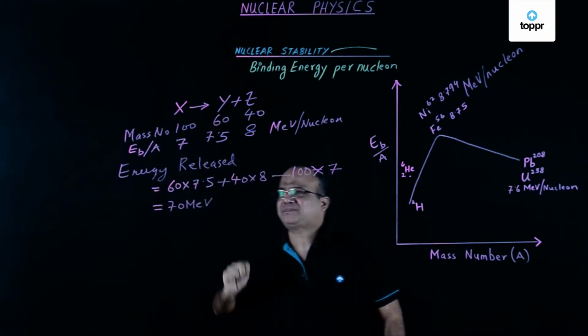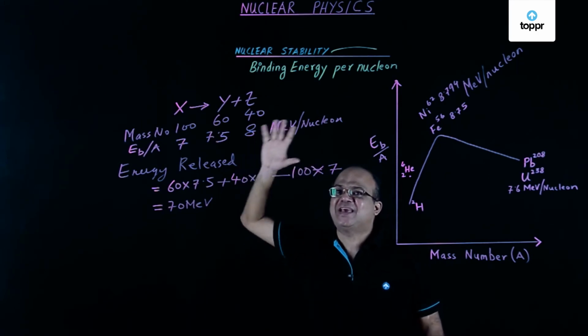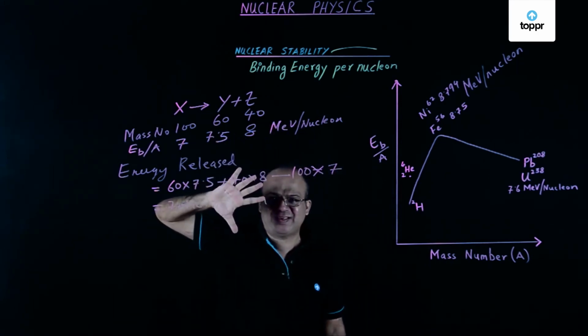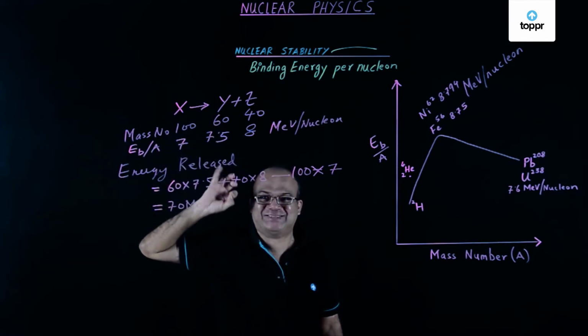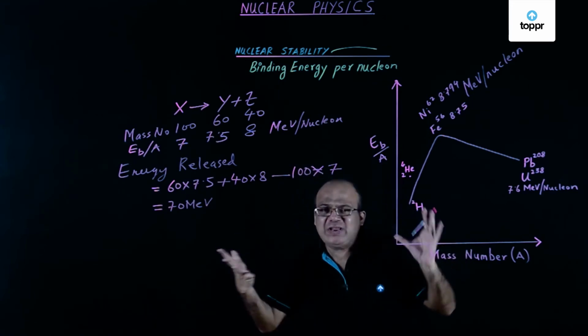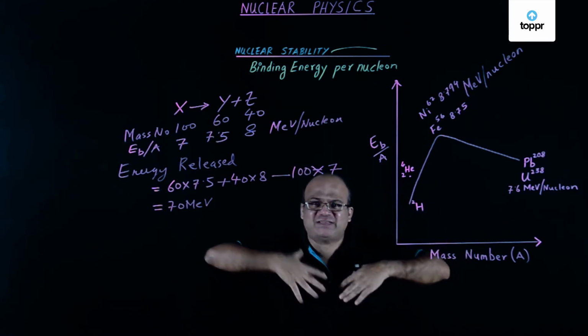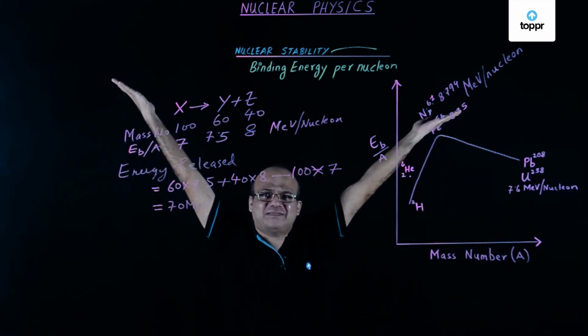Right? So how do we calculate that? Energy released is binding energy of products minus binding energy of reactants, total binding energy. Therefore, in a nuclear reaction, energy is released when total binding energy increases.